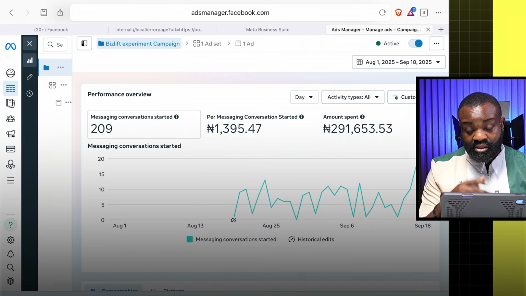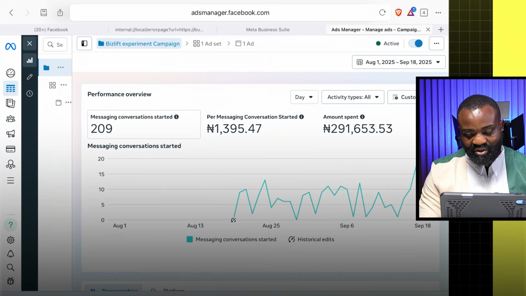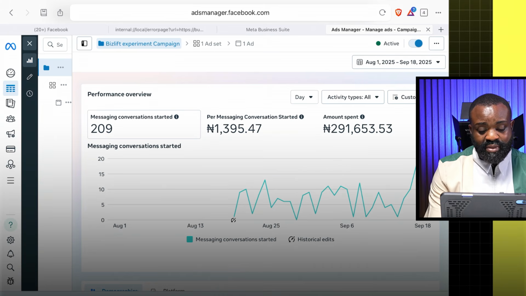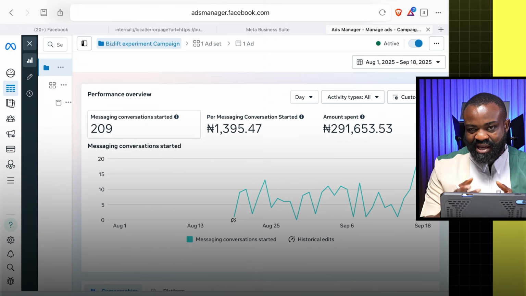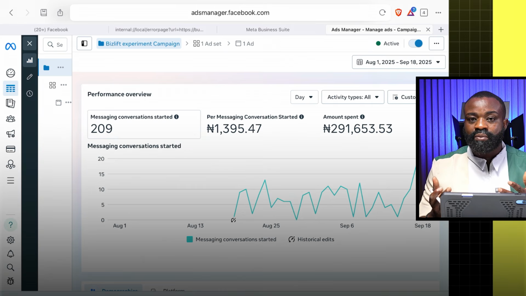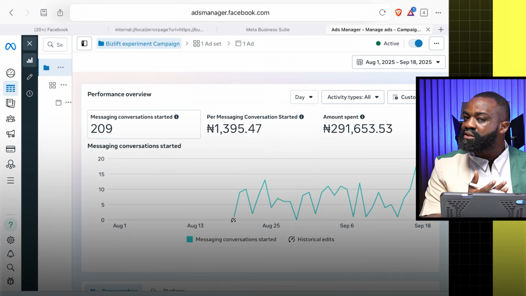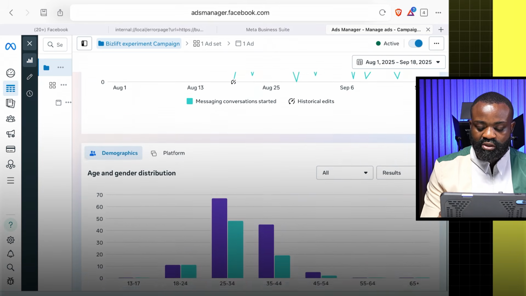Now, this ad is still currently active because she got good results from it. So why would she stop it? But now, what you want to look at is the messaging conversations that have started, about 209, at 1,395. Compared to the other ad, which was about 903 thereabouts, this is slightly expensive, but that's due to the fact that the products they sell have different price points. So you don't expect the cost per messaging to be the same for both products.